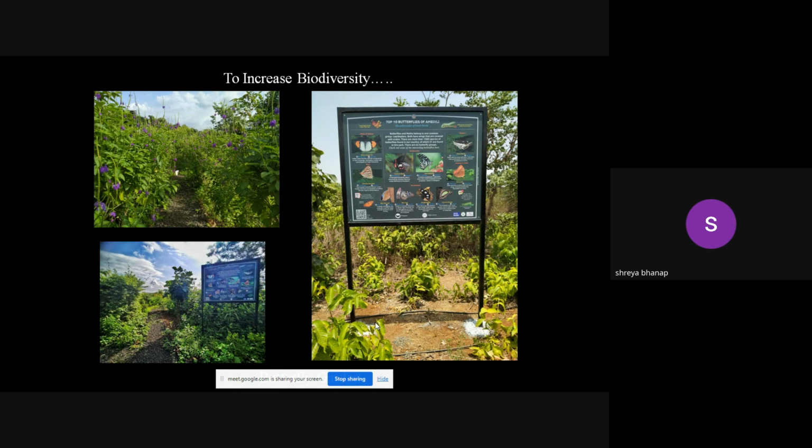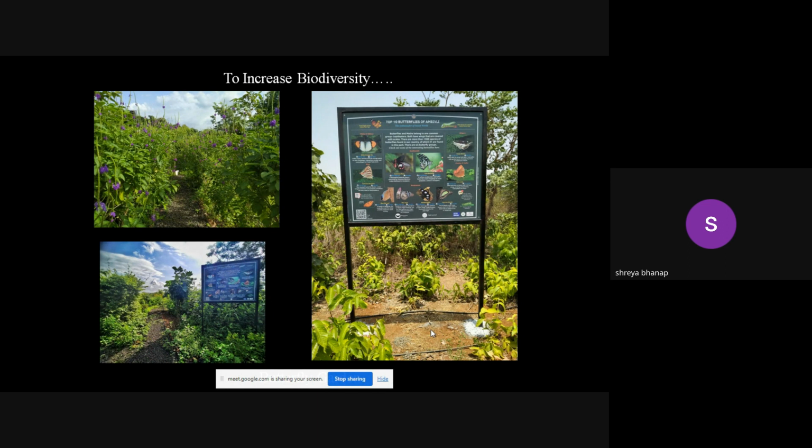So butterflies have already started visiting this butterfly garden. The species which are locally present over there have started visiting these plants and increasing. The count is now increasing. So the butterfly garden is a real success in Ambivli Biodiversity Park.